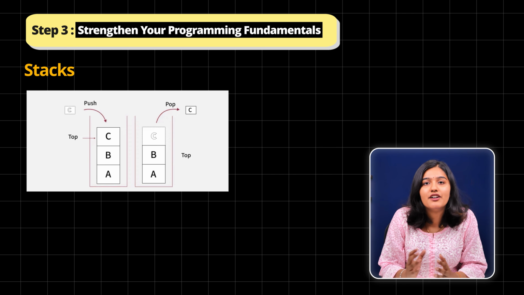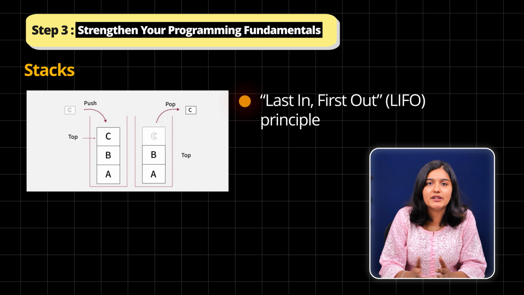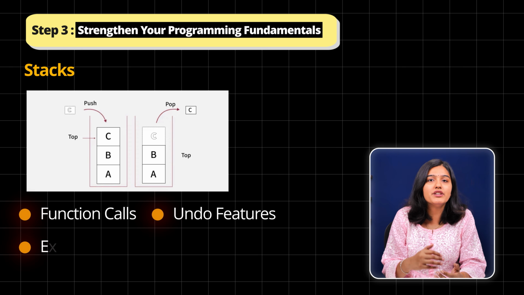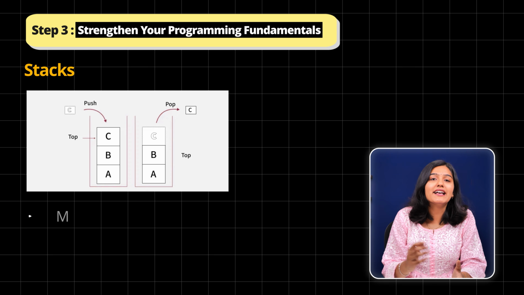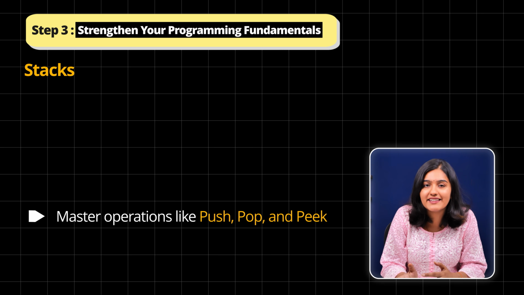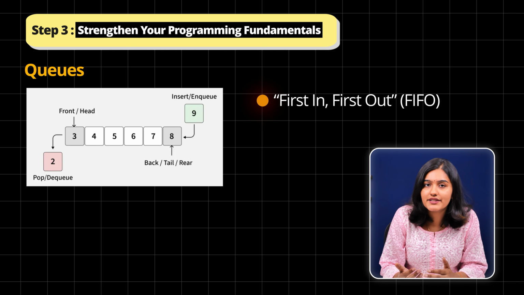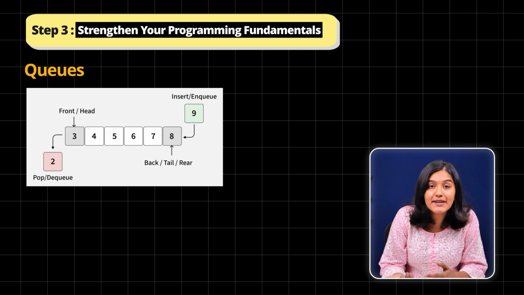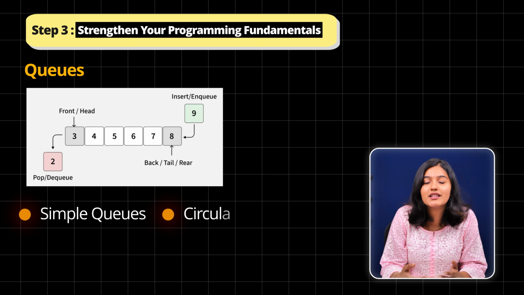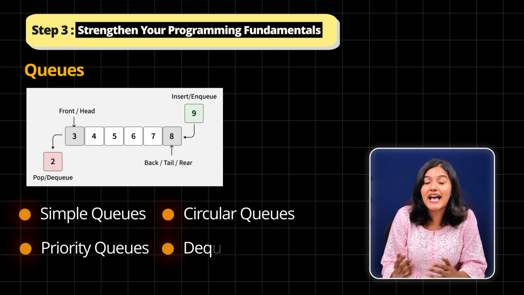Then we have stacks. They follow the last in, first out principle, which is used in function calls, undo features, and expression evaluation. Master operations like push, pop, and peek. Then queues. They work on first in, first out, which is used in task scheduling and buffering systems. Learn about simple queues, circular queues, priority queues, and dequeues.